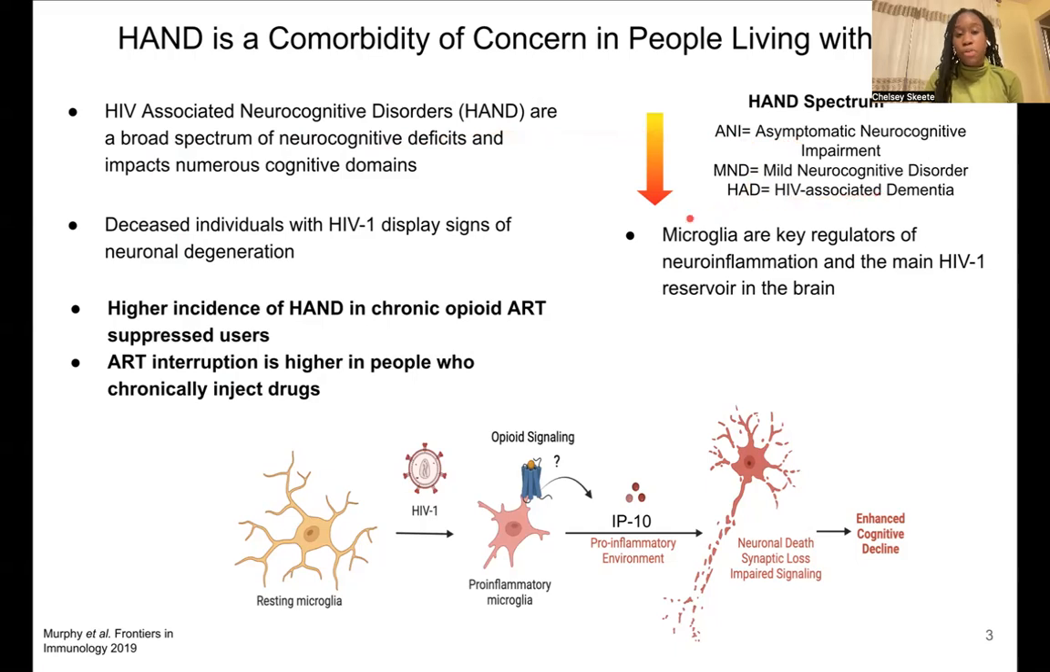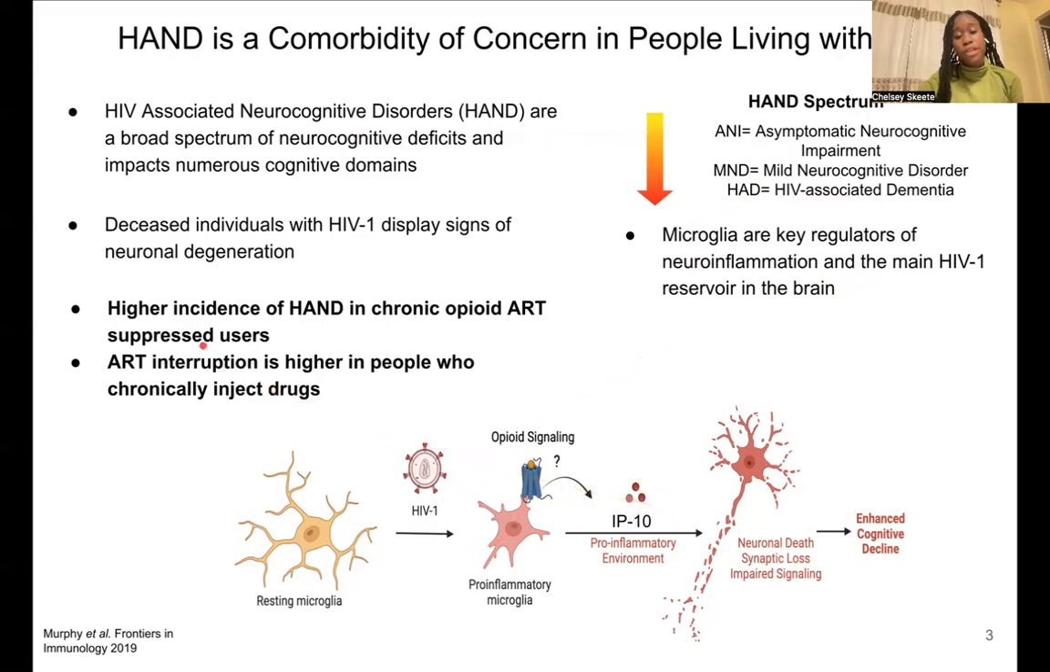In this study, we are focusing on microglia as they are key regulators of neuroinflammation, and they are the main reservoir of HIV in the brain. Upon infection, they transition to this pro-inflammatory state in which they secrete inflammatory cytokines and chemokines that are suspected to damage neurons in surrounding areas.